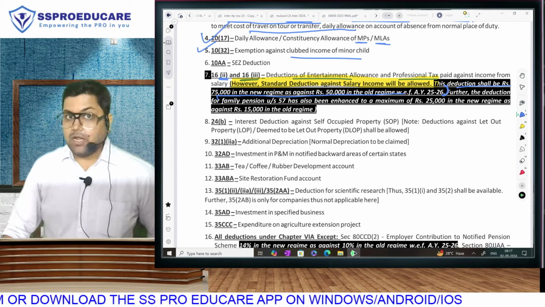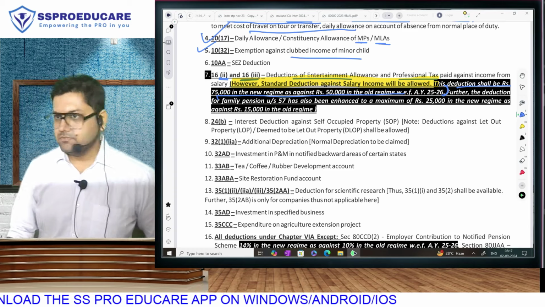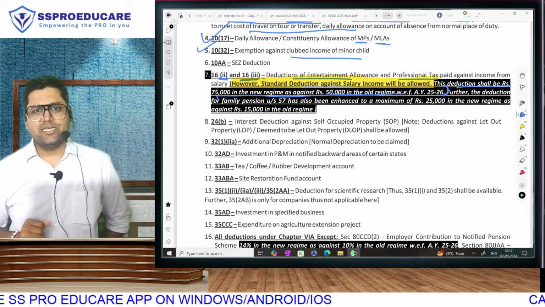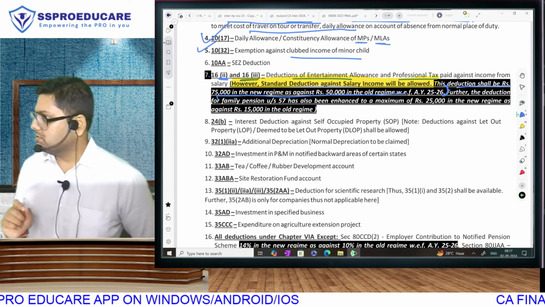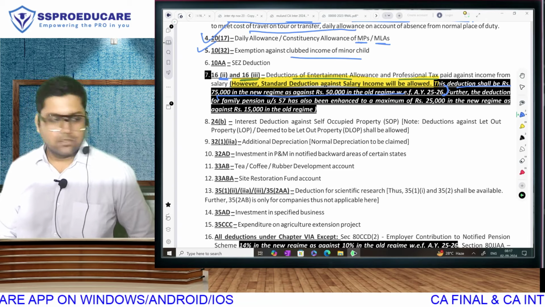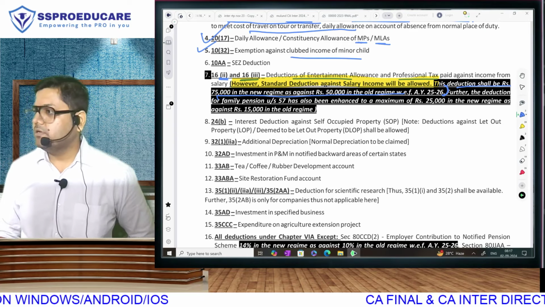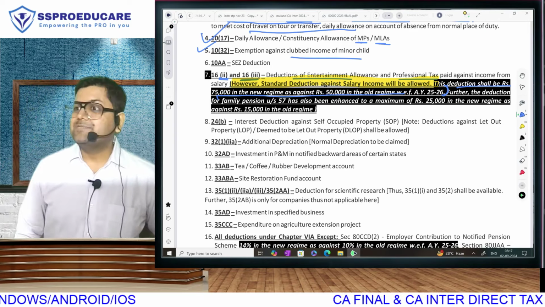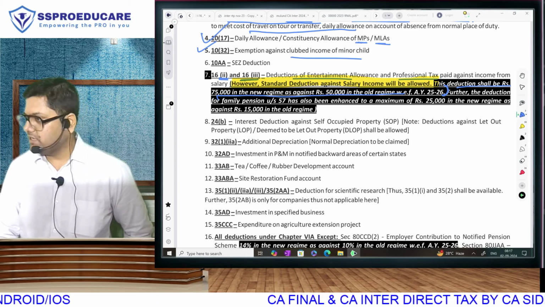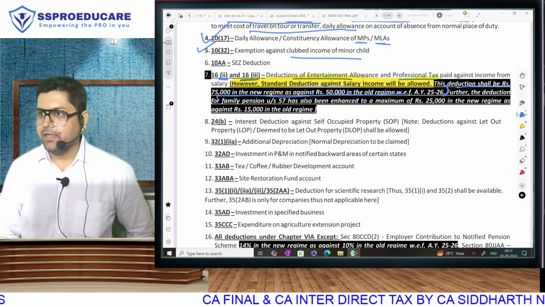Is that clear? Now, in income from other sources, there is a concept called family pension. First, let me introduce you to that. Then only you will understand the amendment that has taken place. Family pension. When an employee retires, employee will get pension. That is taxable under salary because you are getting it from your past employer. But after death of the employee, the pension goes to spouse. That is family pension. That also happens only in government sector. Private sector mein you don't retire, you die.